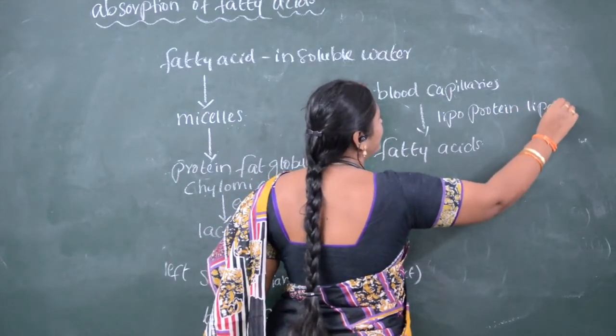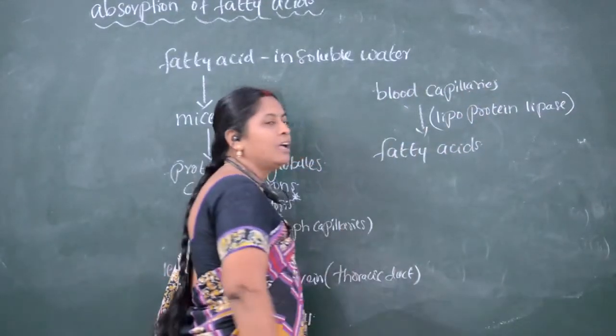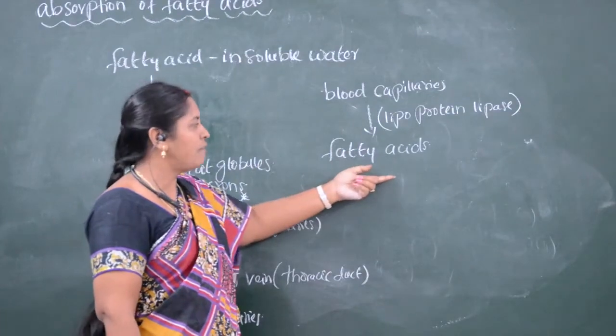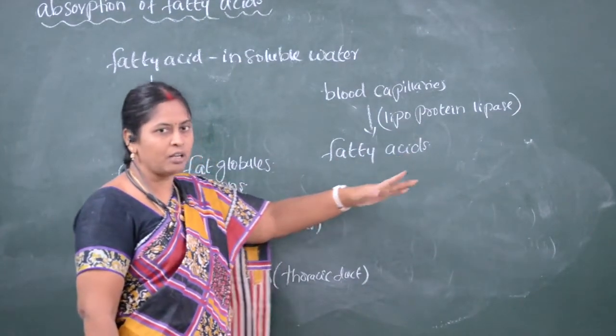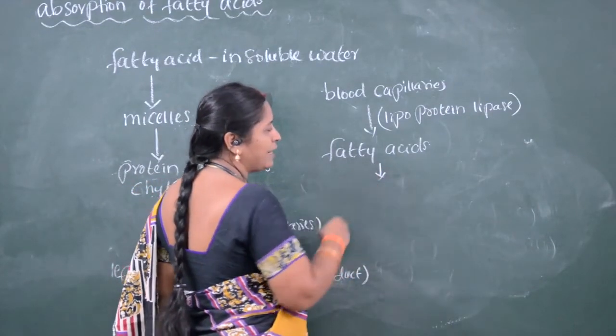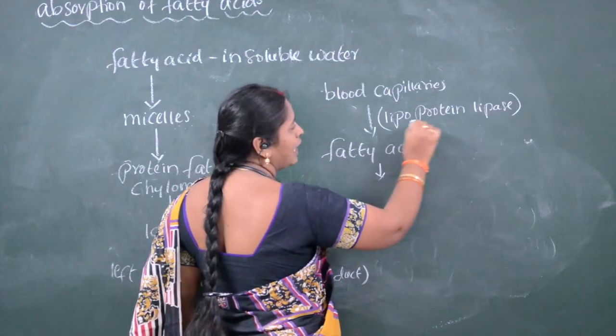Lipoprotein lipase is the enzyme which converts the fat globules present in the blood capillaries to fatty acids and glycerol.